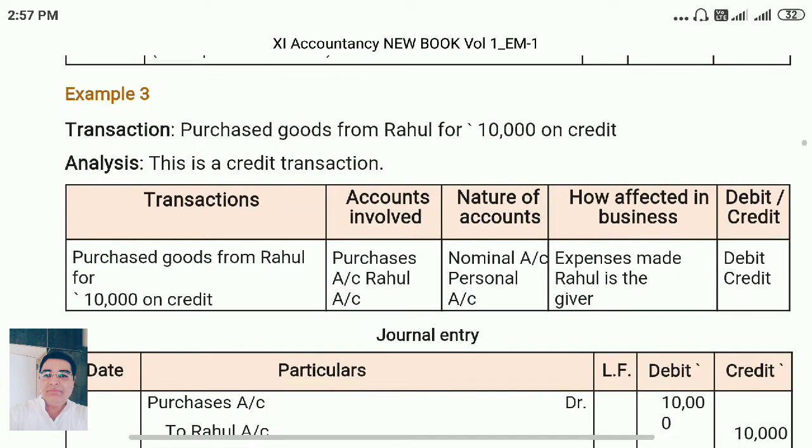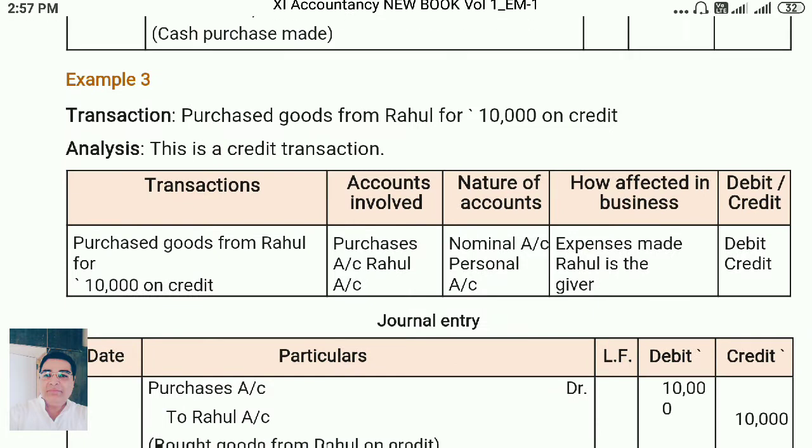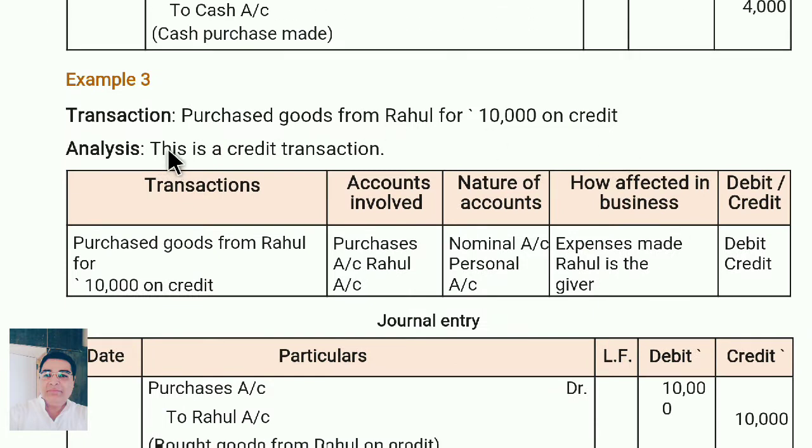Next one, example 3. Purchase goods from Rahul. When you purchase goods from Rahul, so purchase account debit to Rahul account, because here there is no cash transaction, this is the credit transaction. So purchase is the nominal account, purchase is an expense, so it is debited as per the rule. And Rahul is the personal.